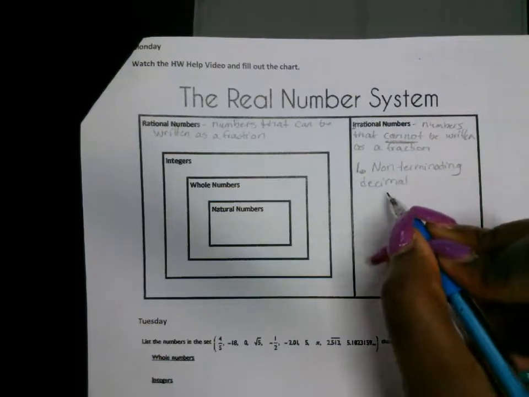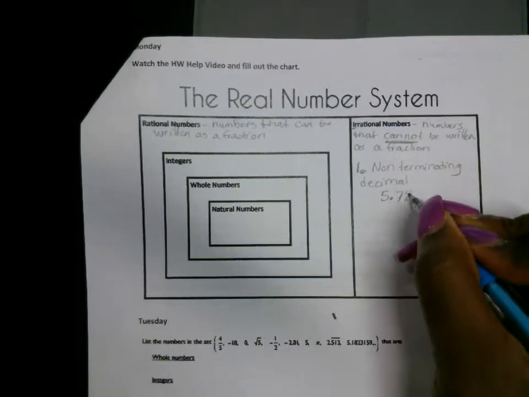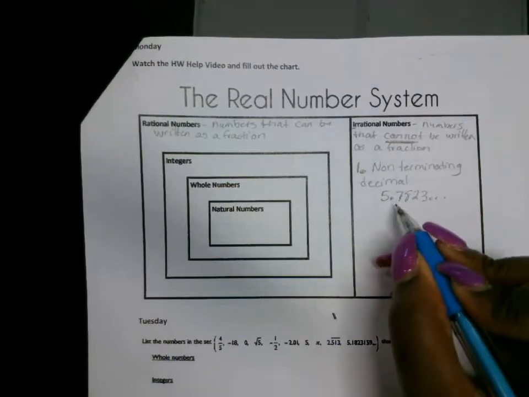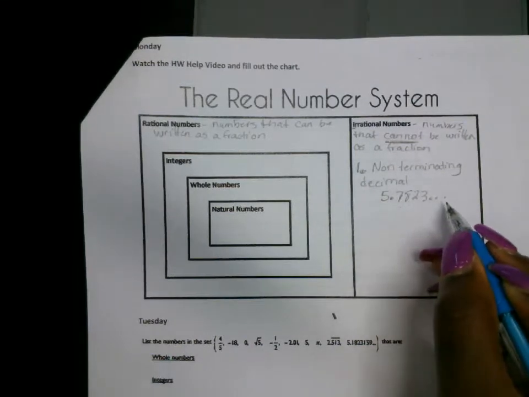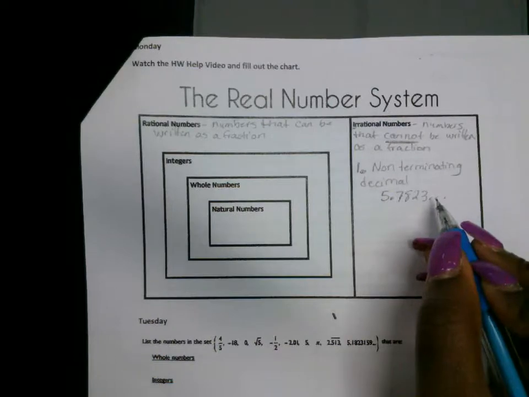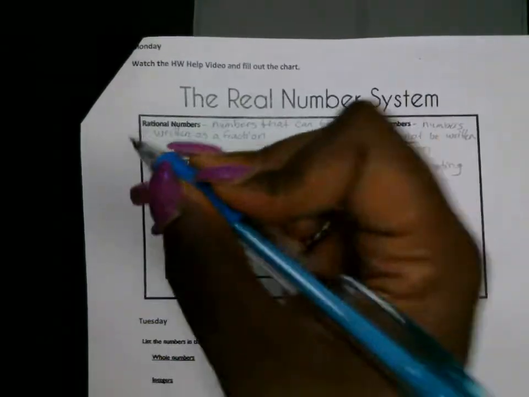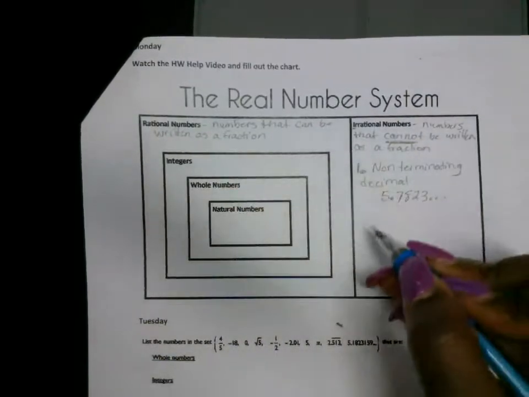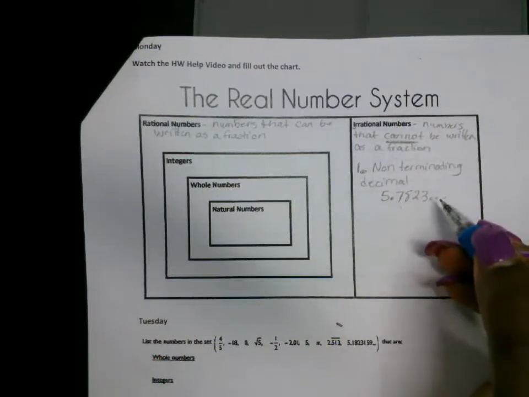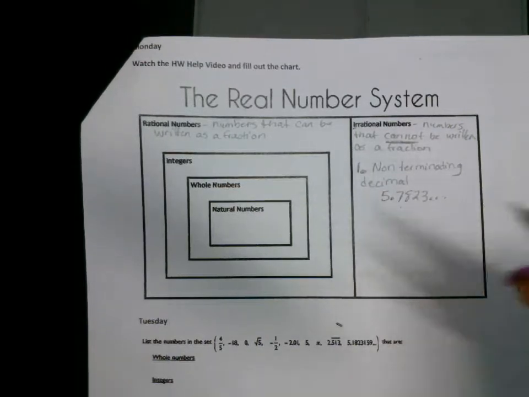Such as 5.783 dot dot, which is like to be continued. That means this decimal is going to go on and on, never stop, but it doesn't have a pattern as to how it repeats. Decimals that have a pattern to how they repeat are rational because you know what number is coming next. It's the ones that don't have a pattern as to how they repeat that are irrational. You cannot write these numbers as a fraction because you don't know what number is coming next.